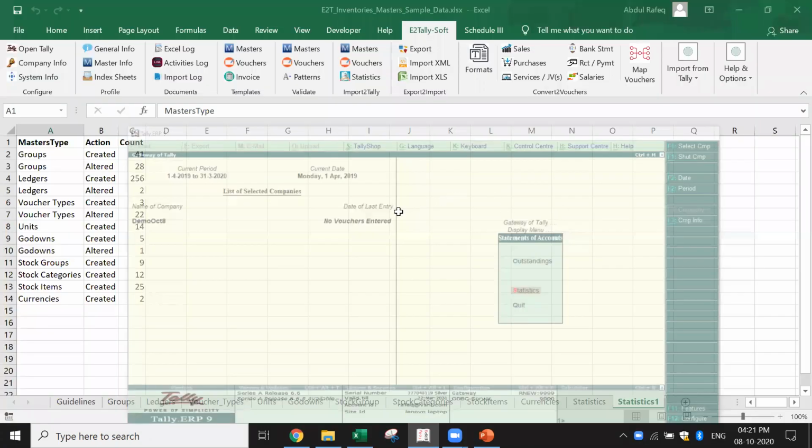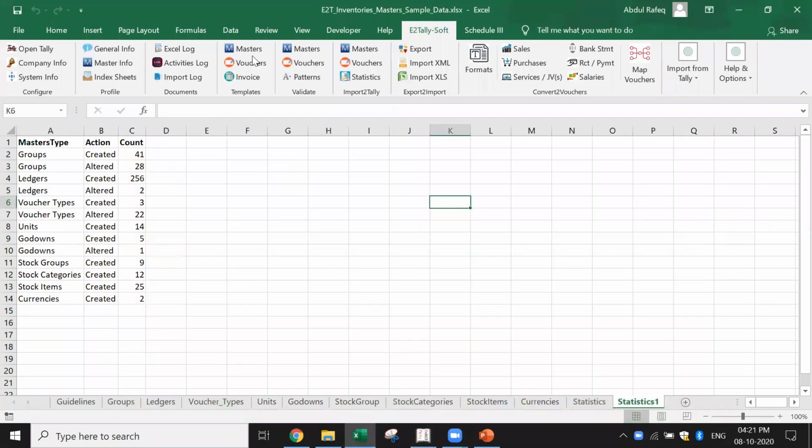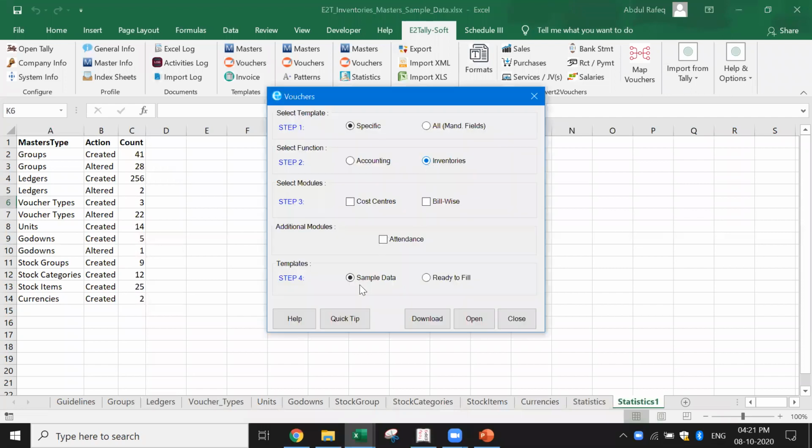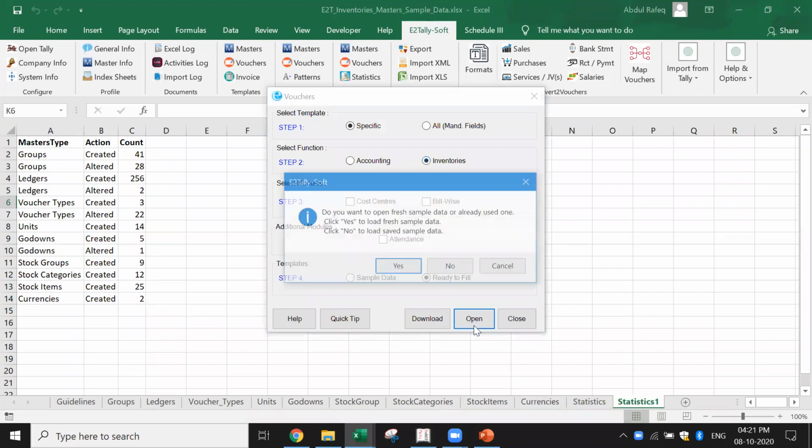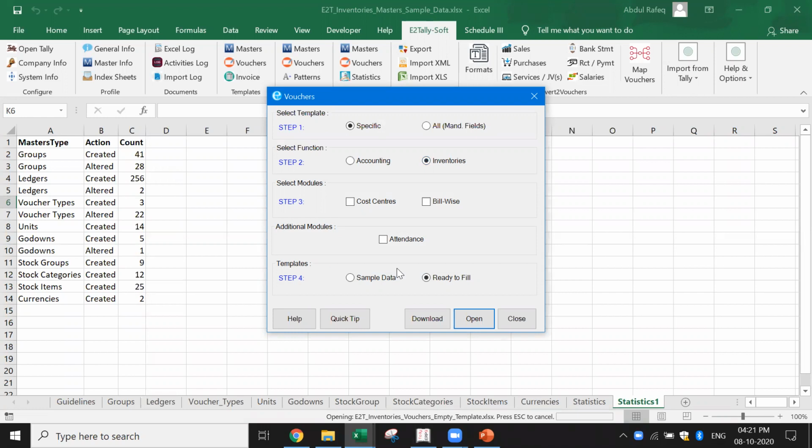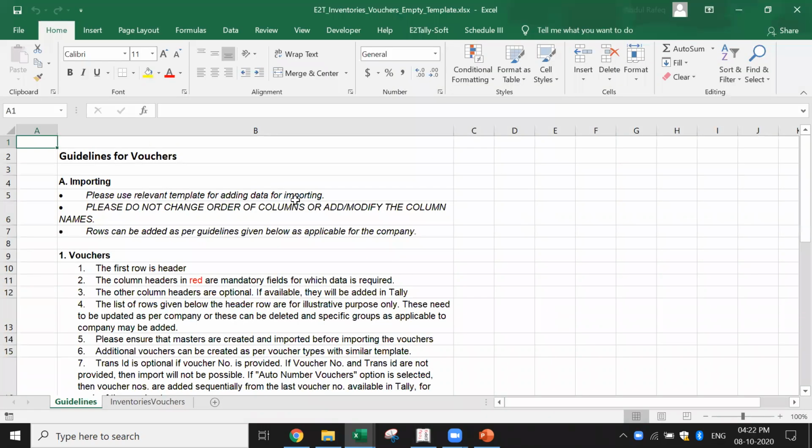For the transactions also, for your practice, we have kept the sample data here. You go to templates, click vouchers and select inventories. Here also you get two formats. One is with the sample data, the other is ready to fill. If you want to see ready to fill, it will give you a blank template in which you can add your data. First we have given the guidelines and then we have the inventory vouchers.